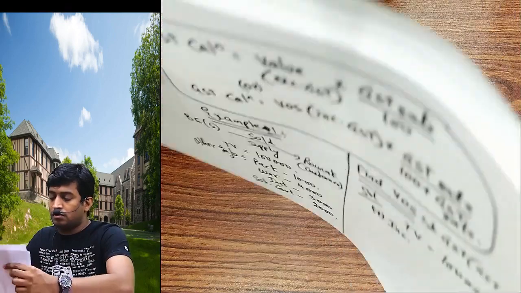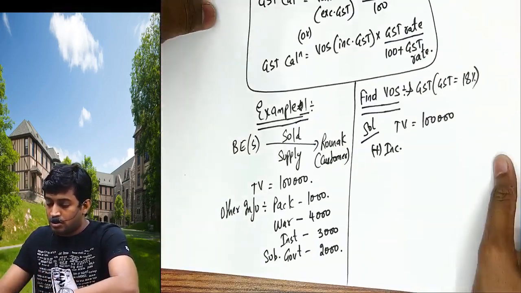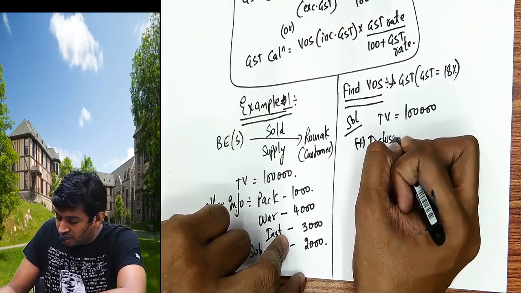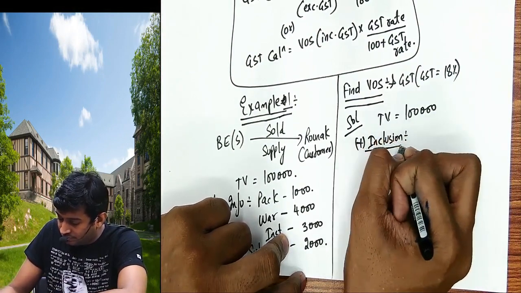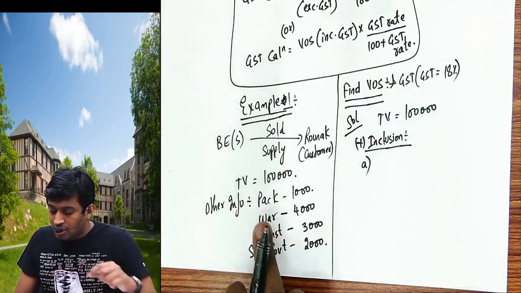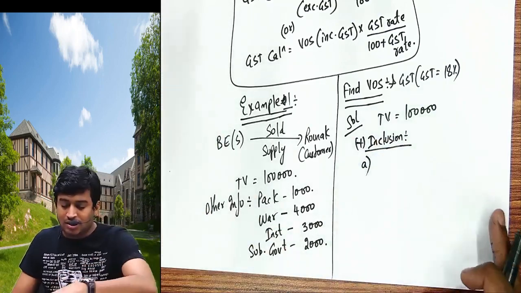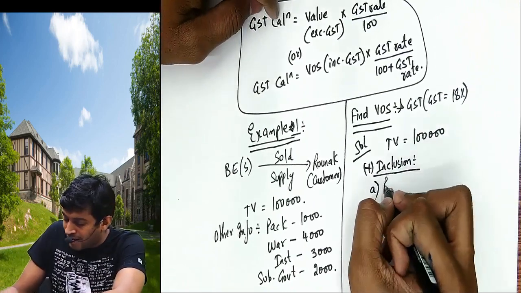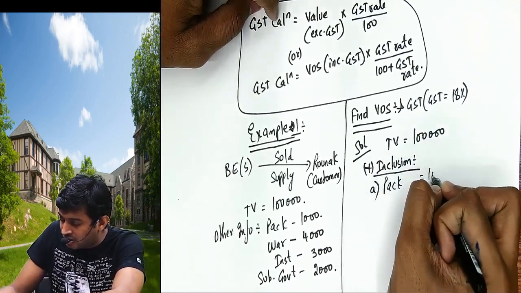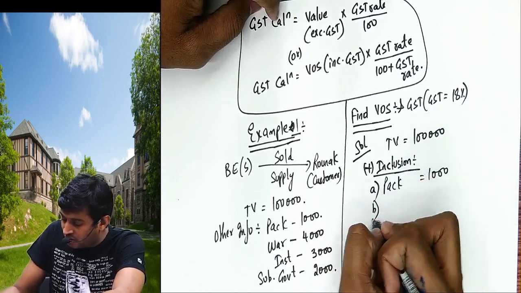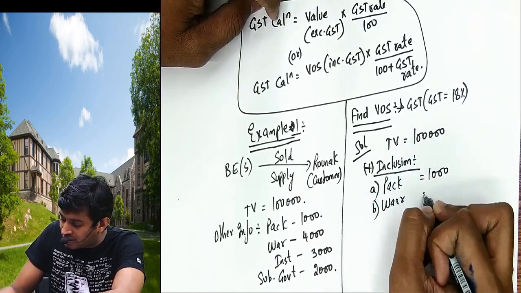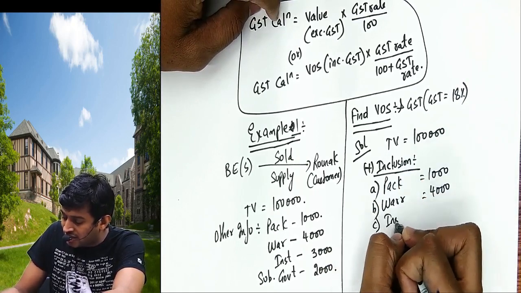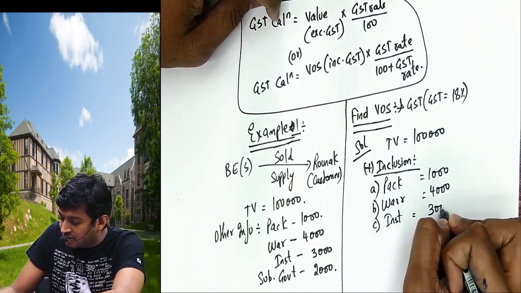Listen now. Inclusions. Number 1. Can I add packing charges under inclusions point? Did we cover this? Yes. Packing. How much? 1000. Can I add warranty charges? Yes. 4000. Can I add installation charges? Yes. 3000.